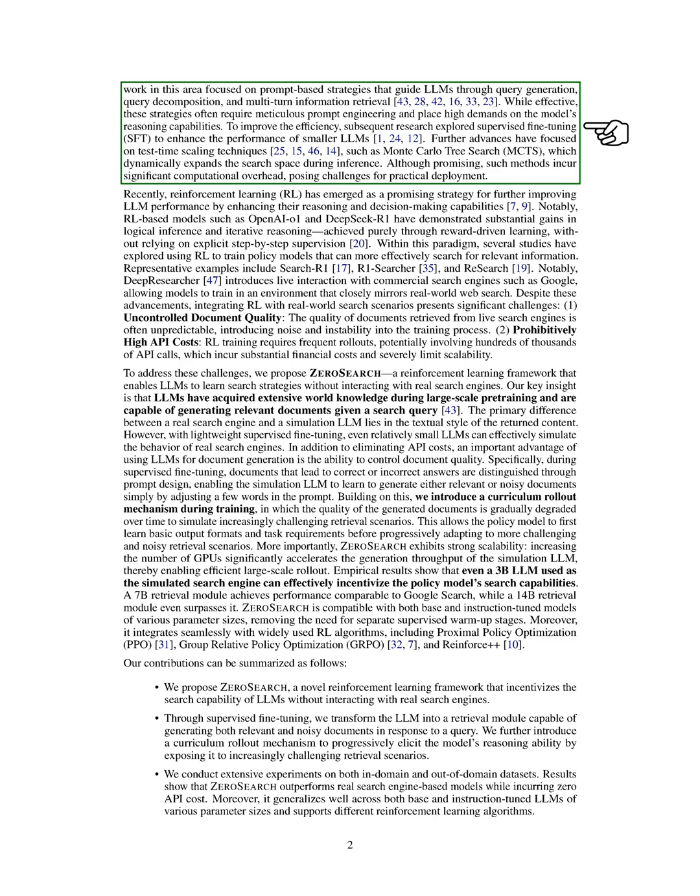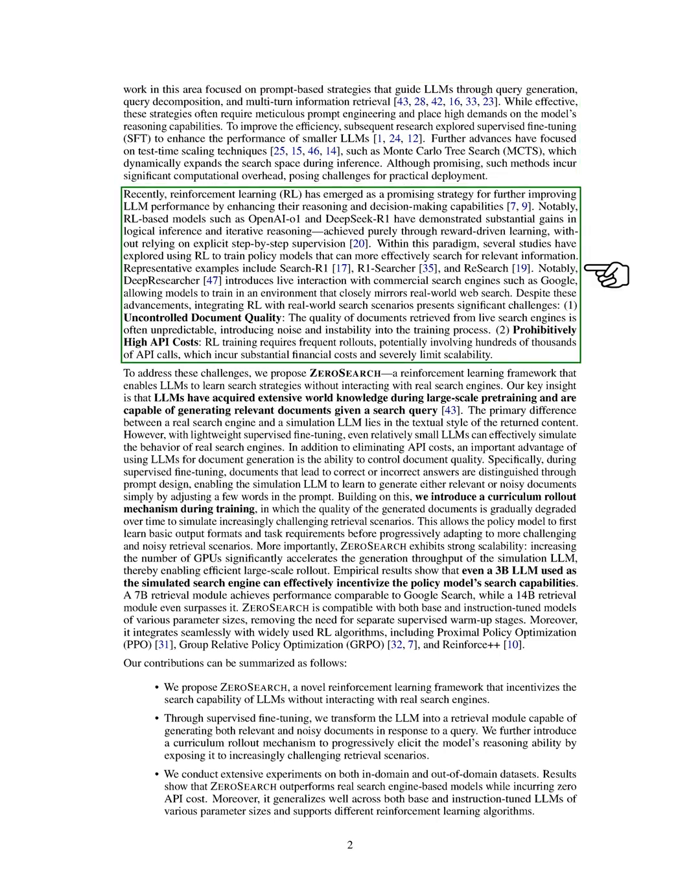We also noted advancements in test time scaling techniques, like Monte Carlo tree search, MCTS, which expand the search space during inference but come with high computational costs. Recently, we have seen reinforcement learning, RL, emerge as a promising approach to enhance LLM performance by improving reasoning and decision-making. Models like OpenAI O1 and DeepSeek R1 have shown significant improvements in logical reasoning through reward-based learning, without needing explicit step-by-step guidance. Several studies have explored using RL to train models that can better search for relevant information, including examples like Search R1 and Research.